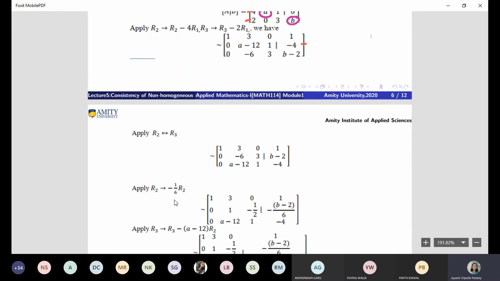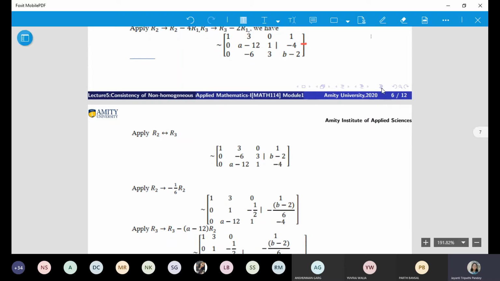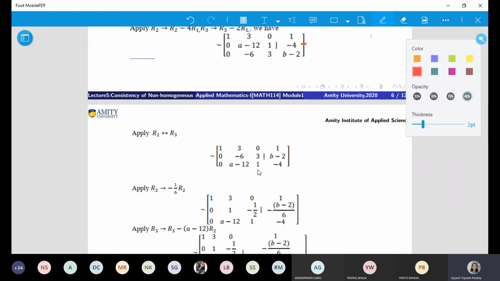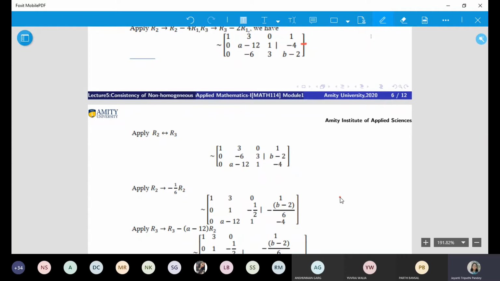Whether you do this or you don't do this doesn't matter. Whatever suits you, you can do. Like I avoid fractions. Suppose you have to make it 1, so divide it by this. If you don't want to make it 1, it doesn't matter. It's fine. So let us try and solve this.